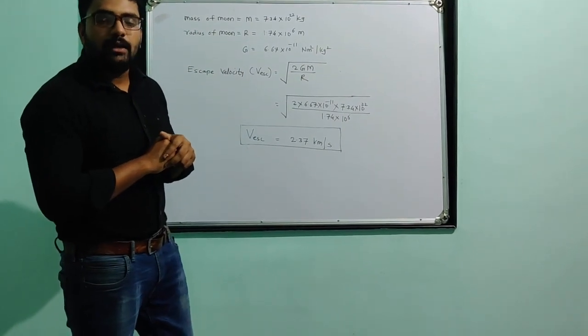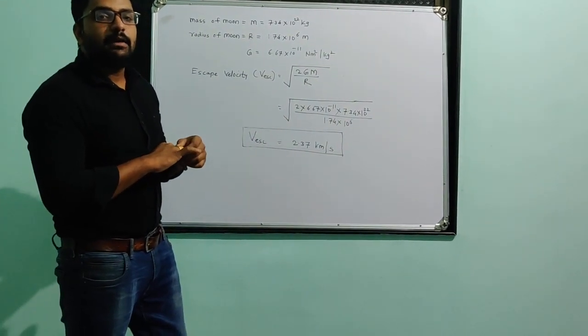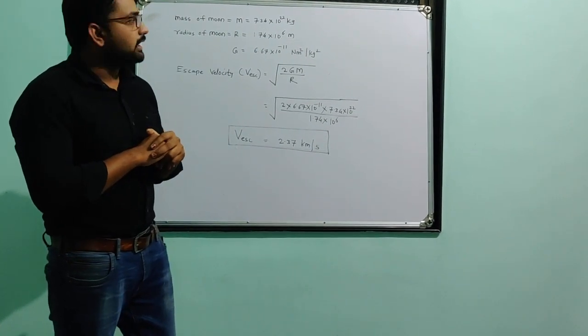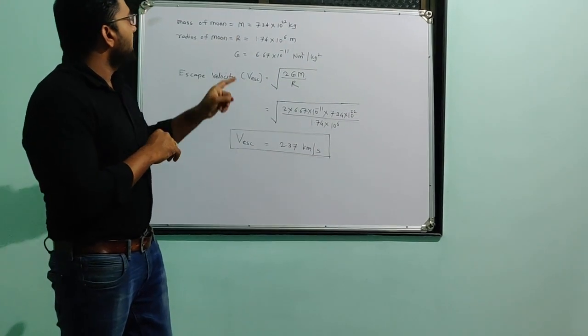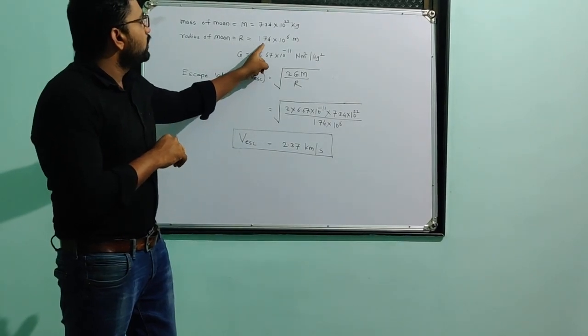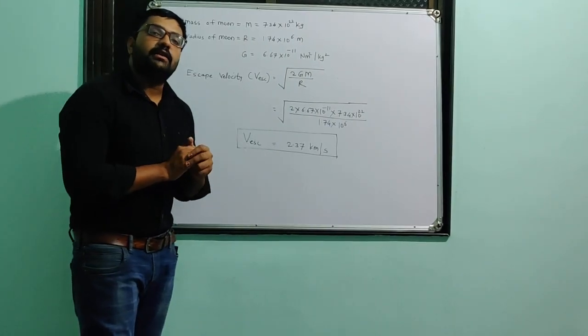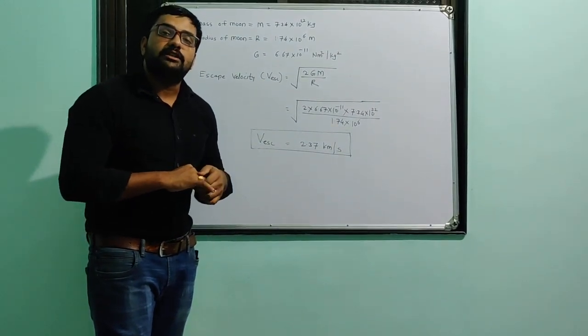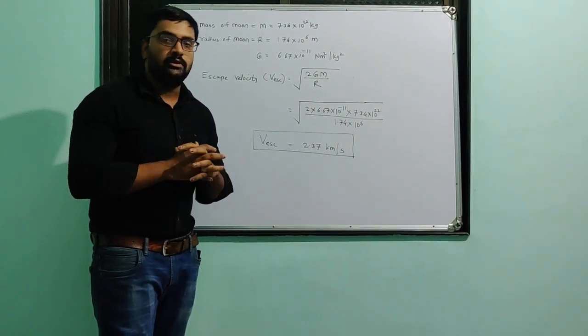In the problem they tell us the mass of the moon is 7.34 into 10 raised to 22 kilogram and the radius of the moon is 1.74 into 10 raised to 6 meter, then what is the escape velocity on the surface of the moon?